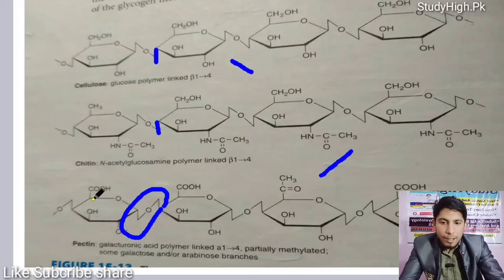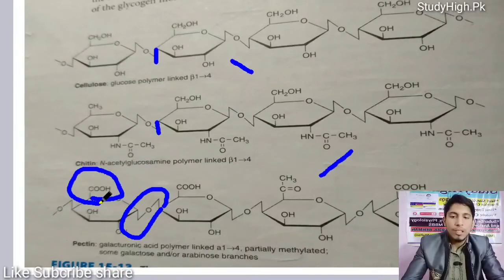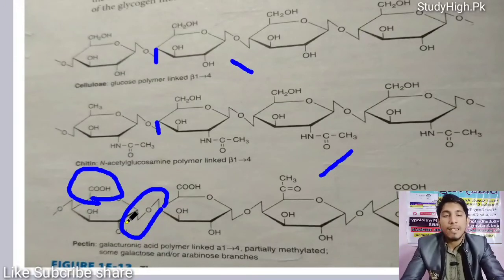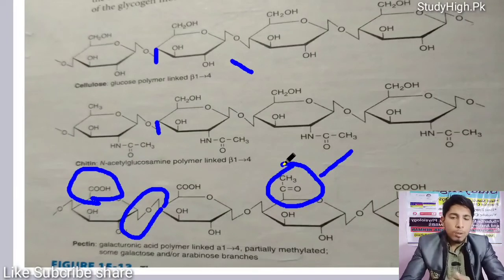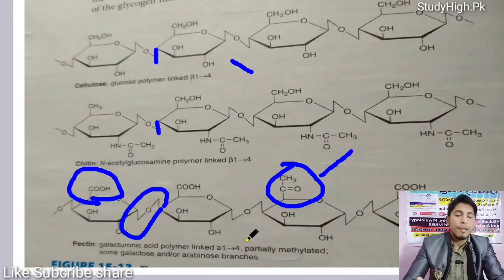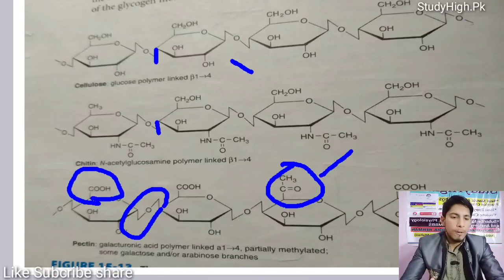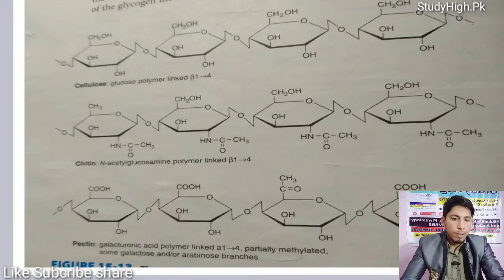Likewise, its carbon 6 group is also different. So this is also a difference between pectin and other structures. Pectin also consists of some acyl, some methyl substituted groups in some of its monomers. So this is the structure of cellulose, chitin, pectin. You must know the base structure of the monomer that is involved in formation of these structures. Now I am going to solve some MCQs.